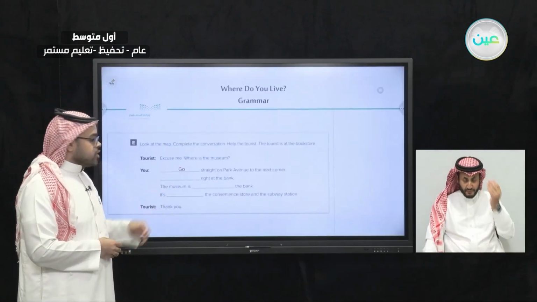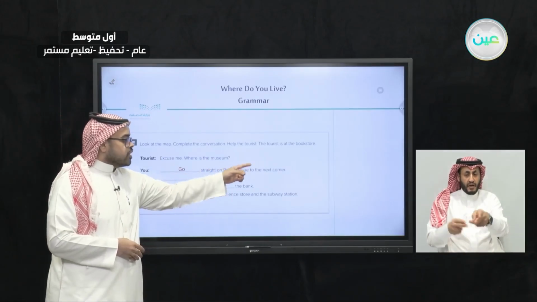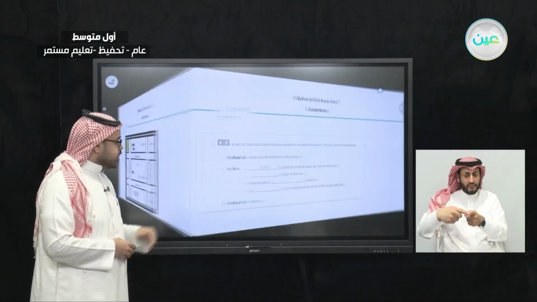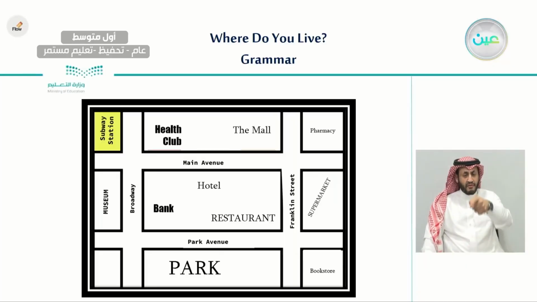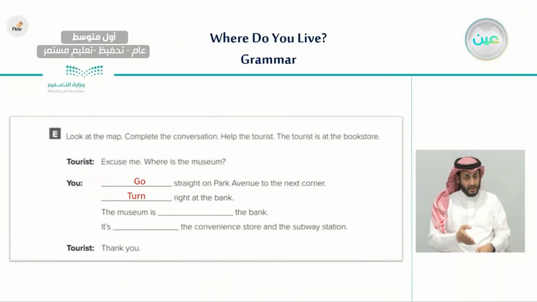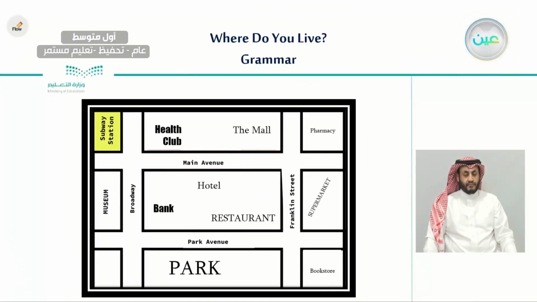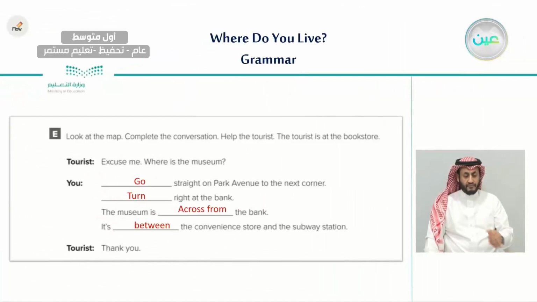The first one is already done for you. We would say go straight on Park Avenue to the next corner. Go straight on Park Avenue, this is Park Avenue, to the next corner. After this, turn right at the bank. If you see a bank, just turn right. So he should go straight on Park Avenue, and when he sees a bank, he would turn right.